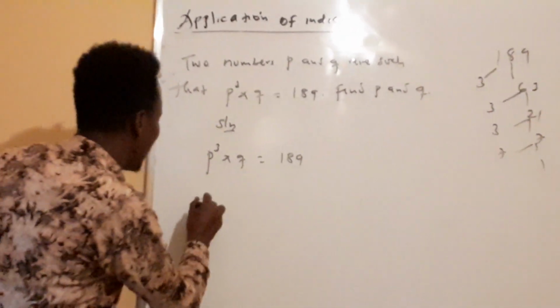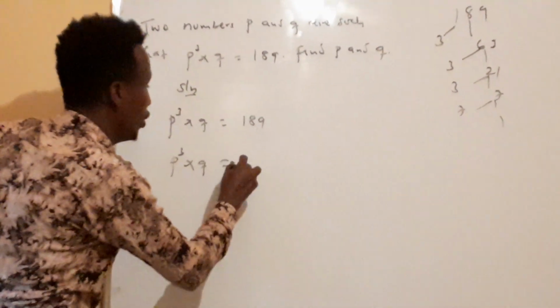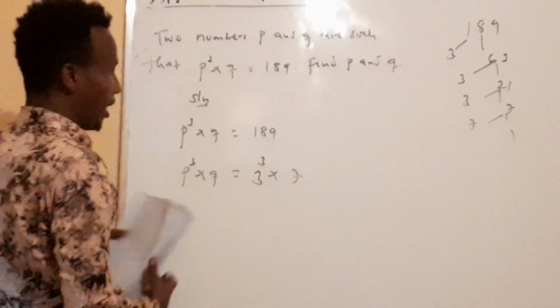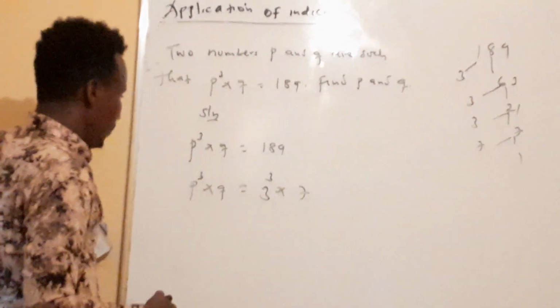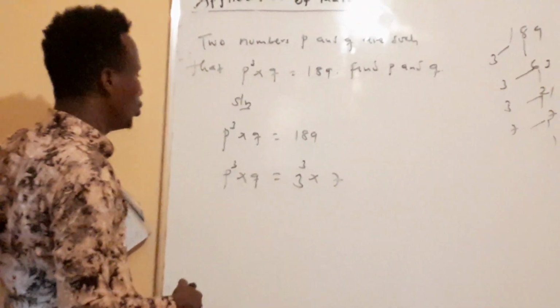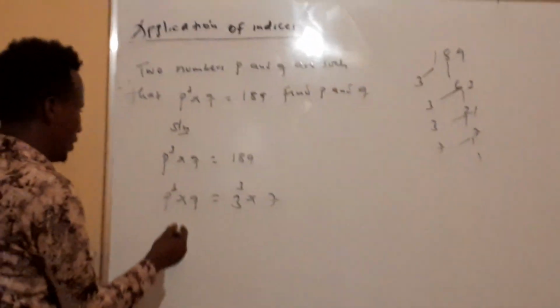So what you're going to do is p power 3 times q alone is equal to 3 power 3 multiplied by 7, which is alone here. 7 is alone here. It's going to help you. So what are we going to do now? We are going to say, cancel this thing. Look at this point here.